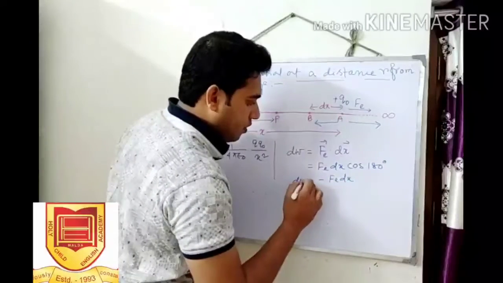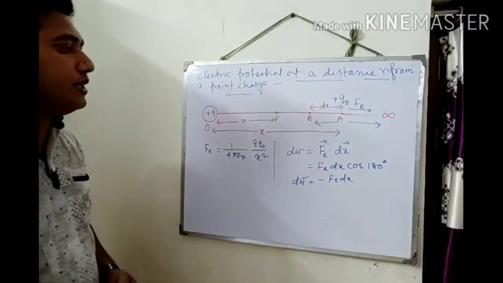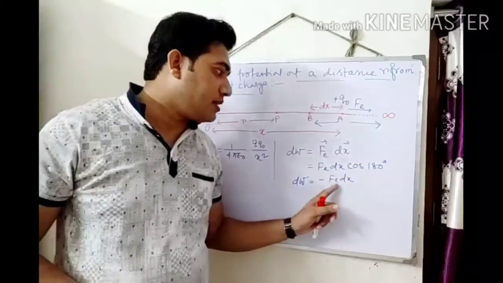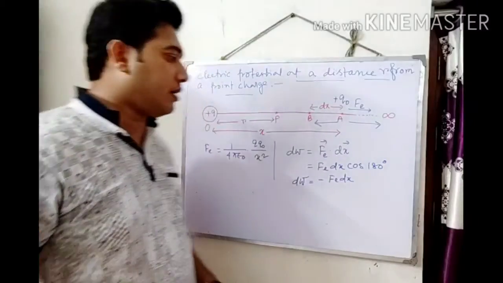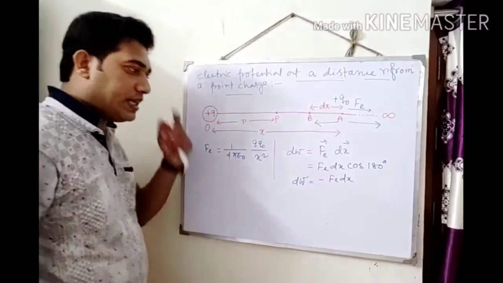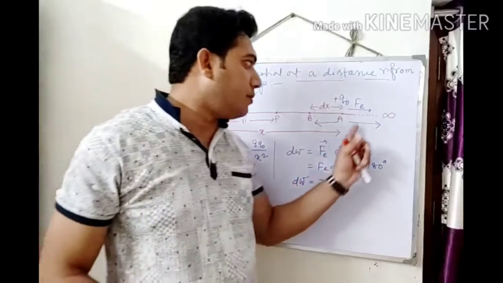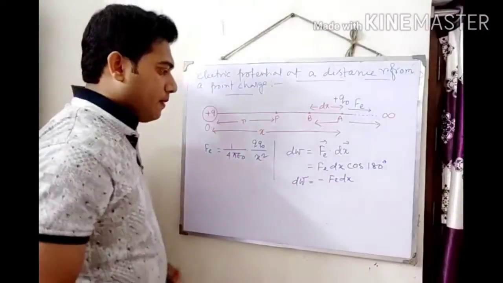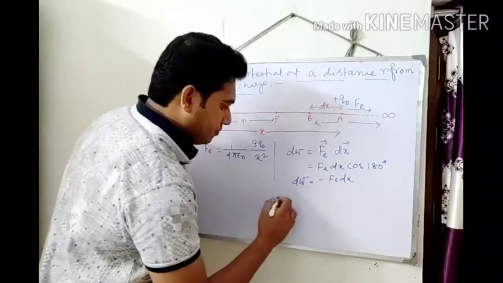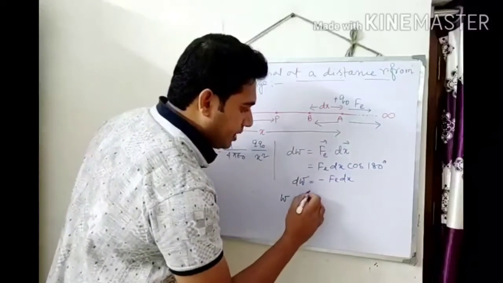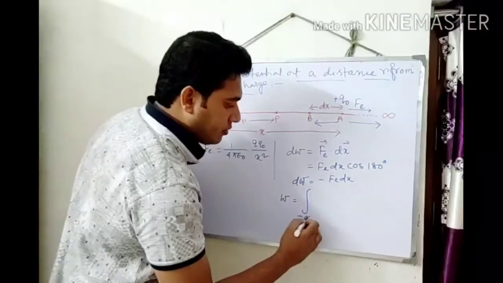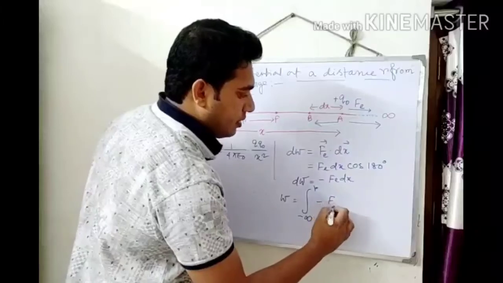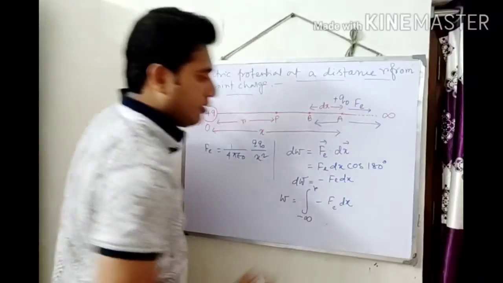So the small amount of work done to bring the charge from point A to point B is minus Fe dx. Now to bring the charge from infinity to the point P, we have to do the integration. The total work done to bring the charge from infinity to the point R is the integral of minus Fe dx.